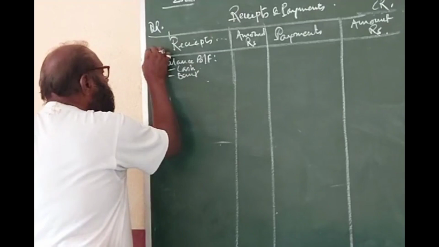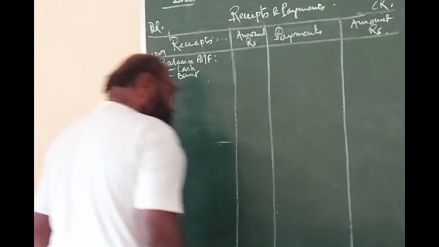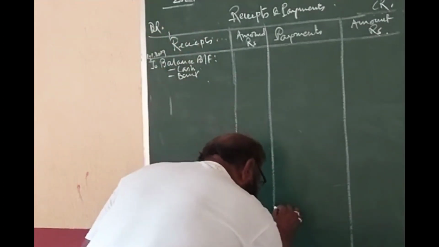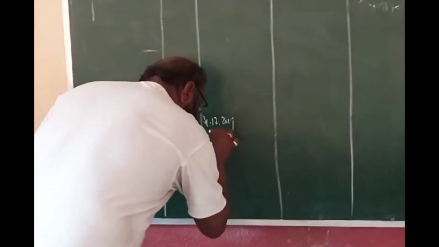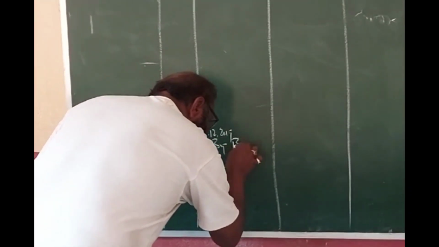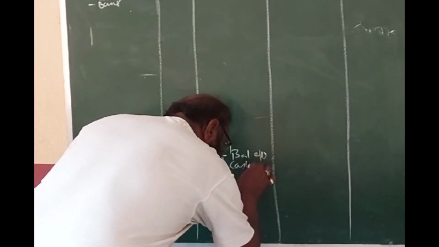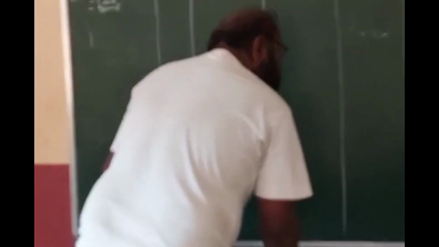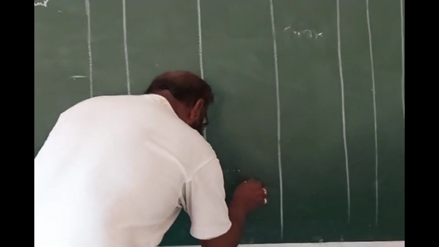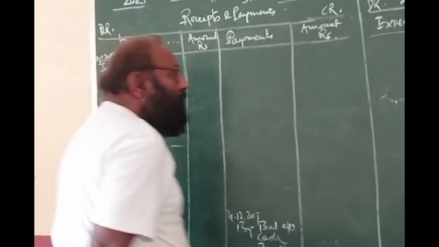Now in the credit side it is the closing date. Say opening 1/1/2019 and closing 31/12/2019, as per the balance sheet, cash and bank. Okay, so we will get the amount. You may prepare a double column receipts and payments account also if required. It may be double column too.